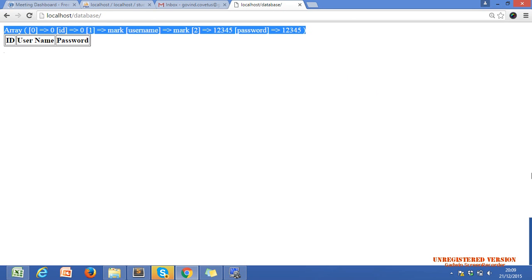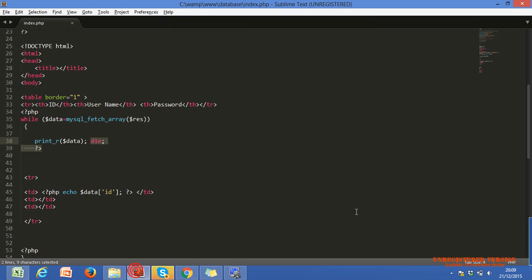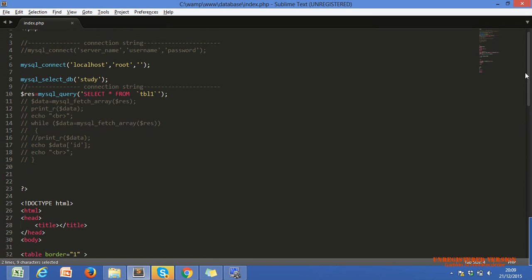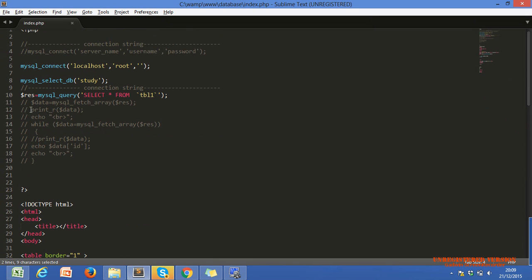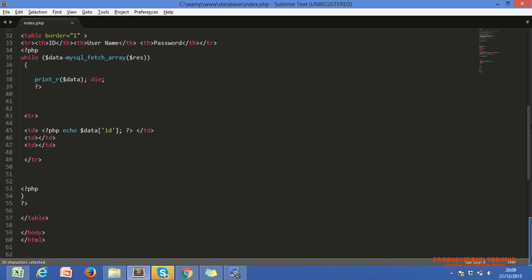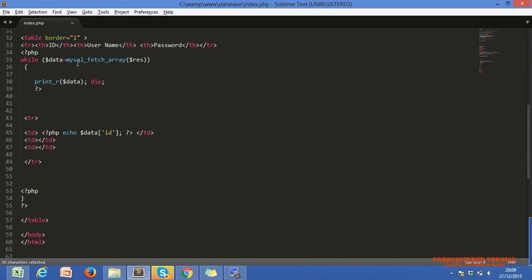It is not the same as the starting example, because here we are printing the dollar data, and we also get only the first row. But if we use it within the while loop, as in our second example, we should get all the rows.